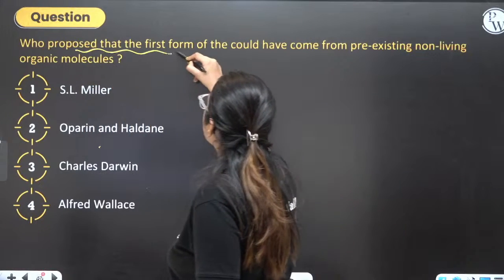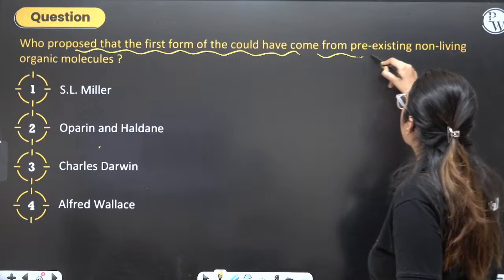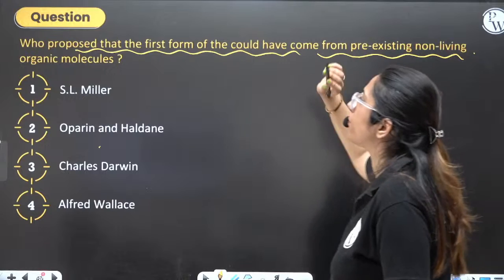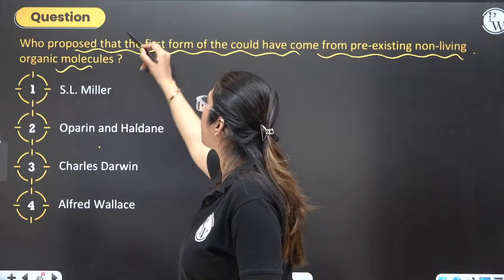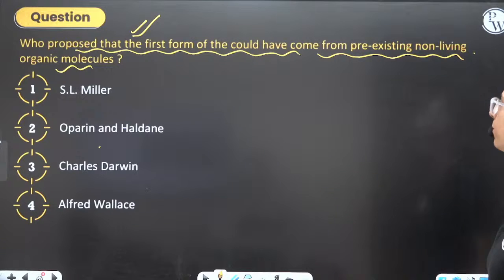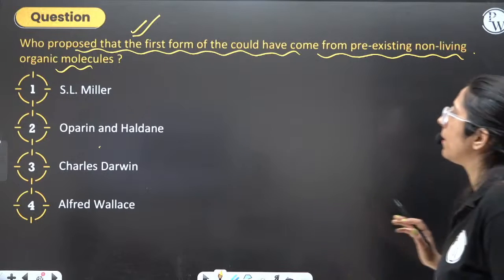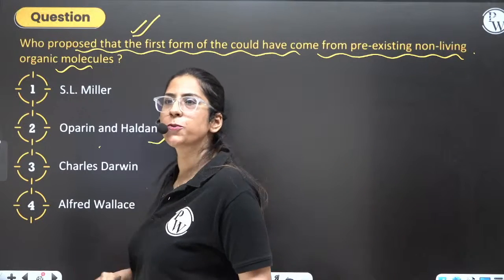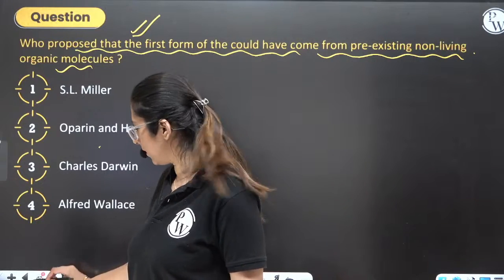Moving on to the next. Who proposed that the first form of life could have come from pre-existing non-living organic molecules? Who did this? This was proposed by option B, Oparin and Haldane.